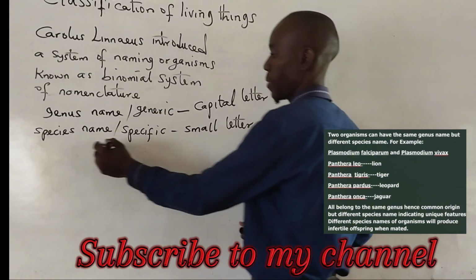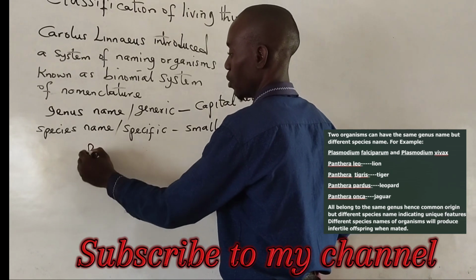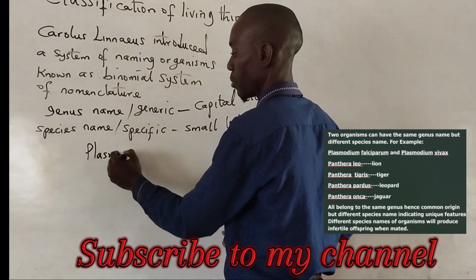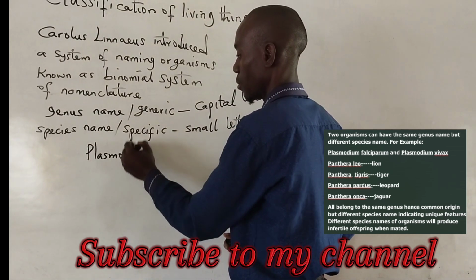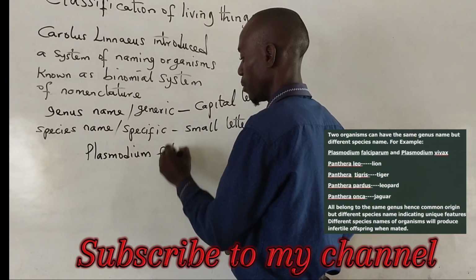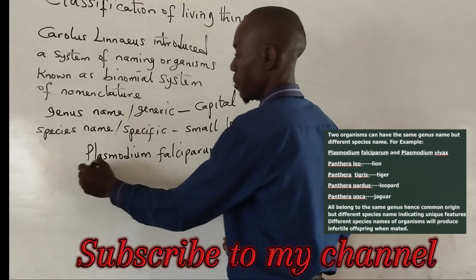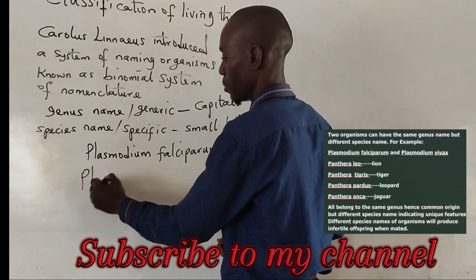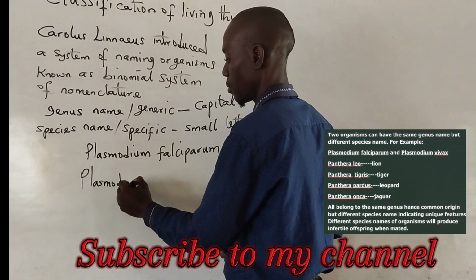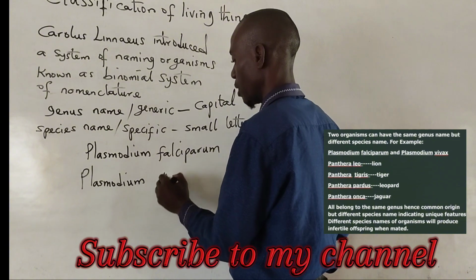For example, Plasmodium falciparum and Plasmodium vivax.